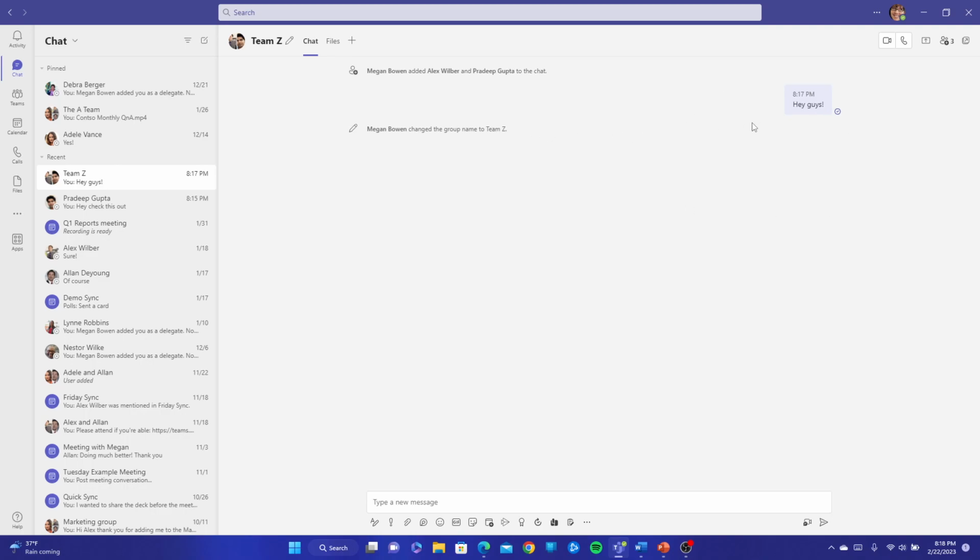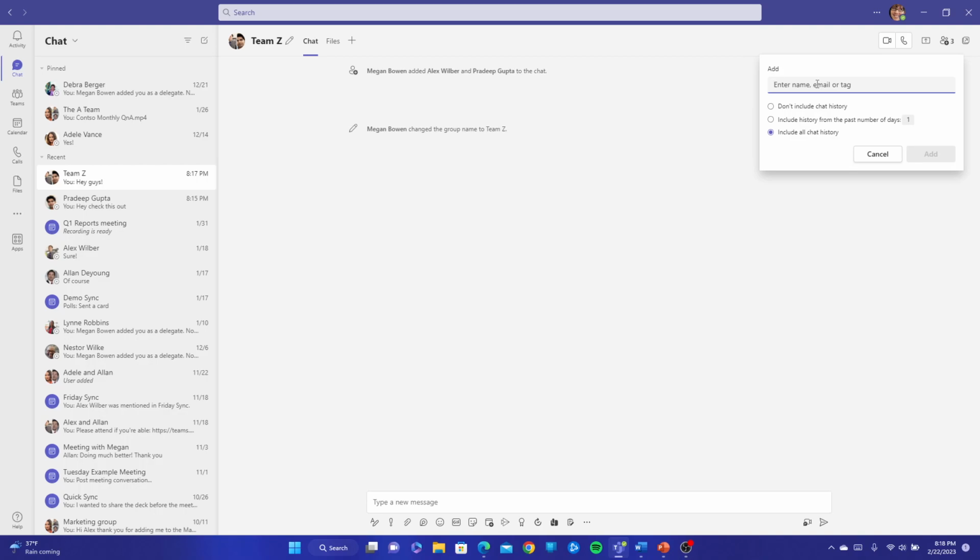Now, unlike one-on-one chats where they're private, group chats can be viewed by everyone. So that means that if we add more people to this conversation, for example, I click on add people, it will give me this particular option now where it says don't include chat history, include history for the past number of days. You can put that manually. I'll have this option here, include all chat history. And we can go ahead and add people.